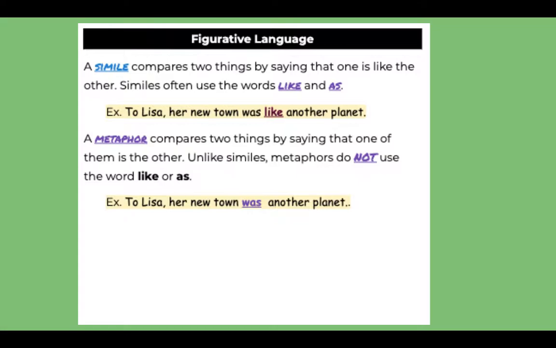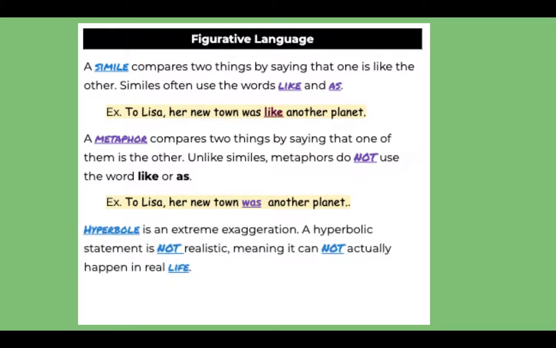And then the last one we've gone over this week is hyperbole, which is an extreme exaggeration. A hyperbolic statement is not realistic, meaning it cannot actually happen in real life. The example I have for that one, the teacher's speech was never ending. We know the teacher has to stop talking at some point. If it's never ending, that means it's happening forever and ever. So this is hyperbolic. It's not realistic. It's just to show the teacher was talking for a really long time and people were really not feeling it.